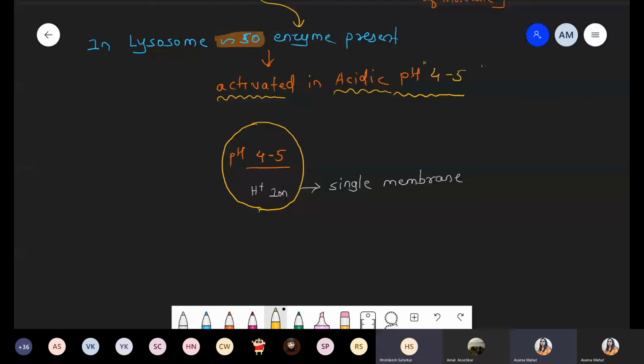Because when we compare this point with the cell, please mute your mic.